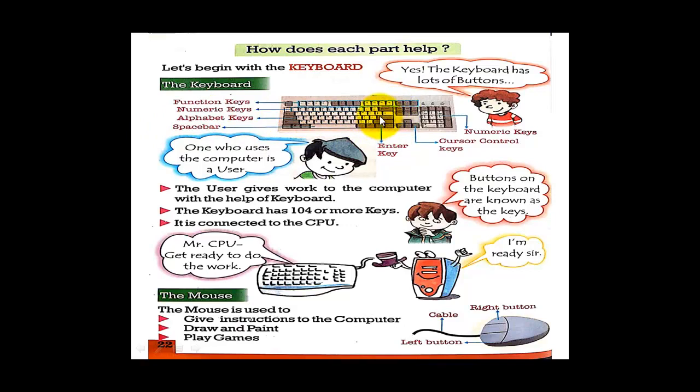This is known as the enter key. This is the cursor control key; we control the cursor from here using these arrows: left, right, up, down. Numeric keys are also given here, and we use them here also.